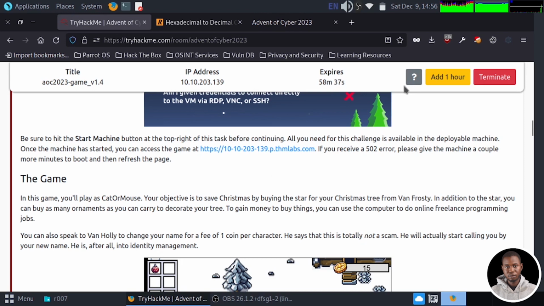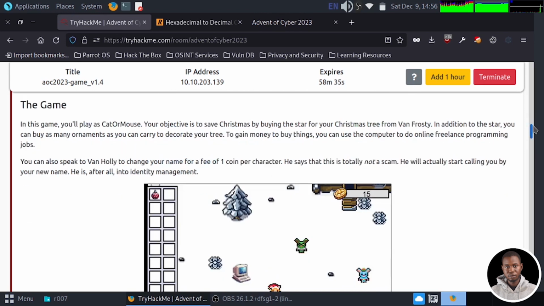If you receive an error, which is a 502 error, please give the machine a couple of minutes to boot and then refresh the page. So let's just go into the game properly because we're going to be working with a game here. In this game, you will play as cat or mouse. That is going to be our character name.